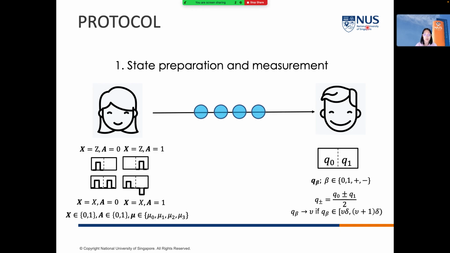The first step of the protocol is the state preparation and measurement. Our protocol is based on the time-phase encoding of the BB84 protocol, and we also deploy the decoy state method. Alice will choose her basis choice, her bit value, and the intensity level, encode her signal accordingly, and send her signal to Bob, and Bob will measure it.